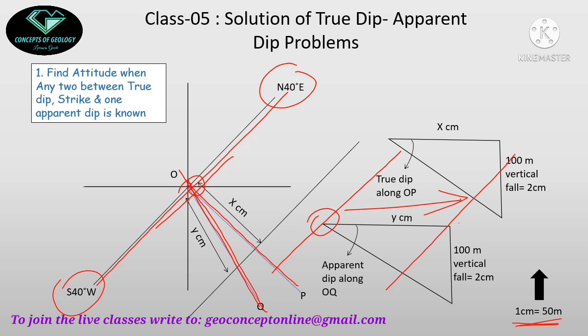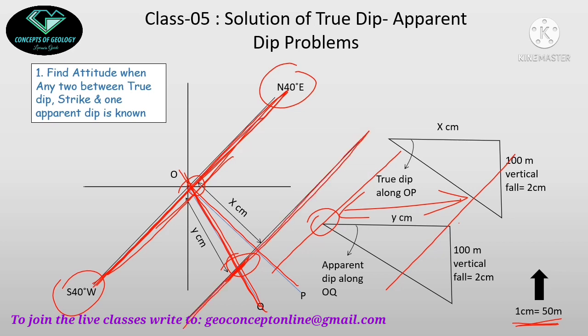This direction, this value of distance is y, so I will measure a y centimeter length along this line, the OQ line. Suppose this length is coming here. So that means through this point my 100-meter strike line will be passing, and this strike line will be just parallel to the previous strike line. So I will draw a parallel straight line with this line. Suppose I have drawn this one.